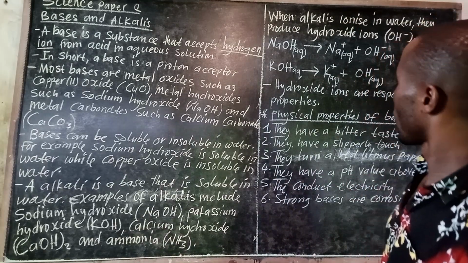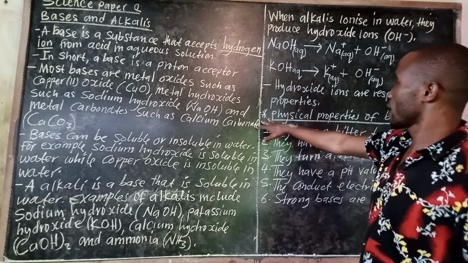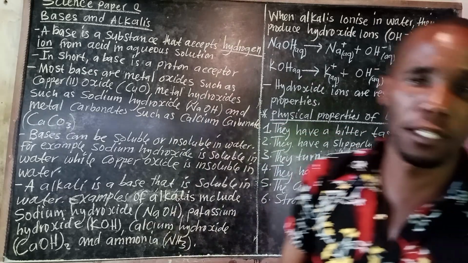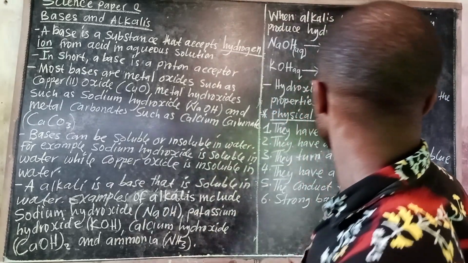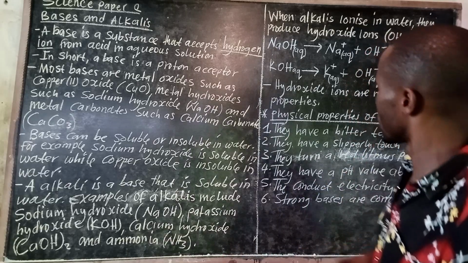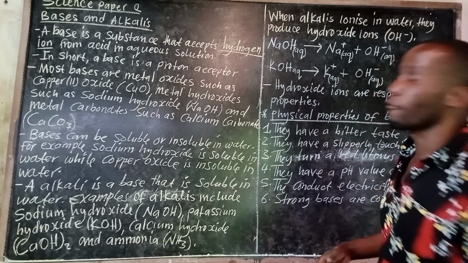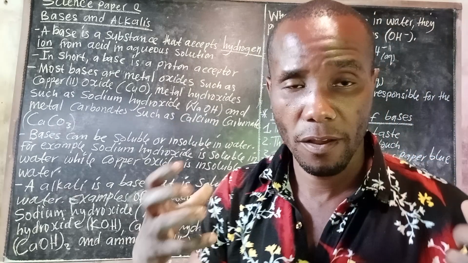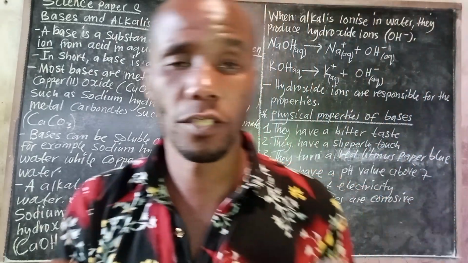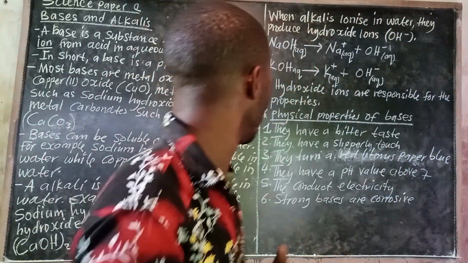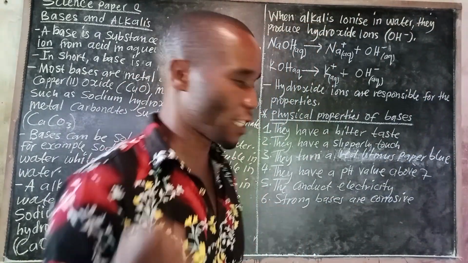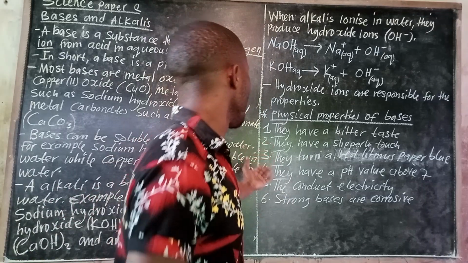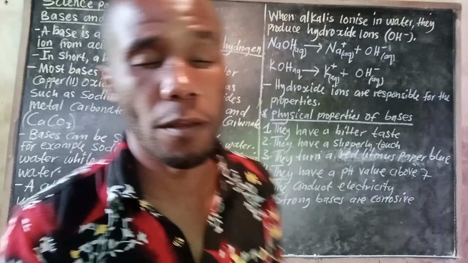Properties of a base. So let us look at physical properties of bases. One of them is they have a bitter taste. Then they have a slippery touch. They turn red litmus paper to what?